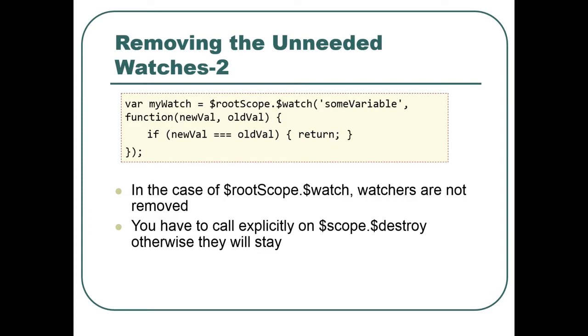Root scope.watch and the like won't be destroyed if the controller is destroyed, because it's the root scope, so it does not belong to a specific one. I mean, you never have root scope.destroy. So you will have to call myWatch explicitly when the scope enclosing this line is destroyed. Otherwise, you will leak the watch, and it will lead to either unexpected behavior or, more likely, performance issues.